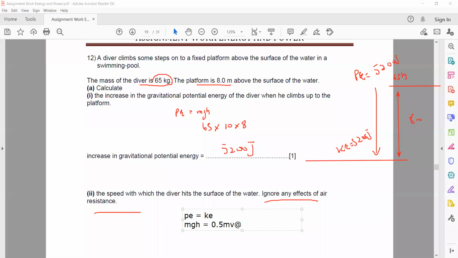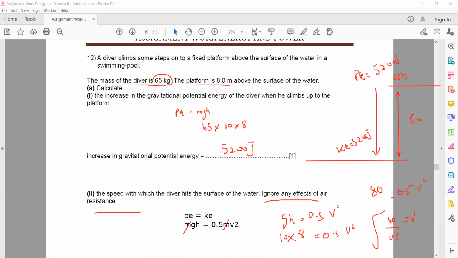Again, m cancels with m, so gh equals 0.5 v squared. g is the gravity, which is 10, and h is the height from which the diver jumps, 8 meters. 8 multiplied by 10 is 80, so 80 equals 0.5 v squared. 0.5 is multiplied on one side, so on the other side we divide: 80 divided by 0.5, then take the square root.